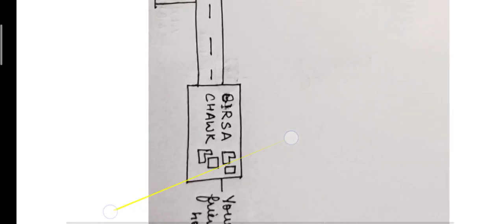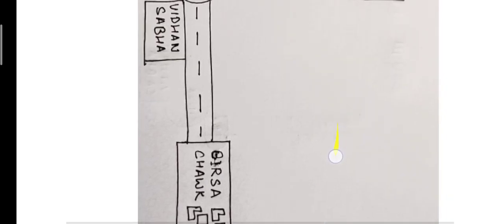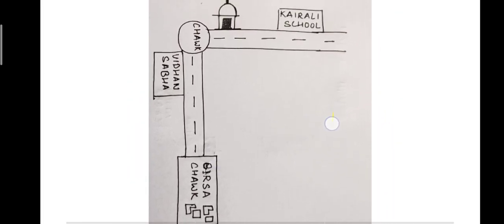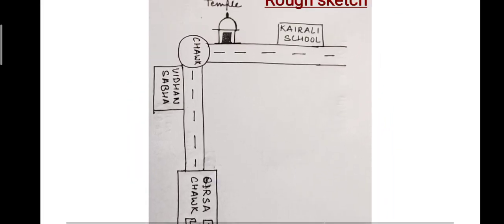So this is a rough sketch which I have drawn. As you can see here, I have written your friend's house and he lives somewhere in Birsa Chowk. We all know that if we go straight from Birsa Chowk, we will find Vidhan Sabha, we will find a chowk, and if we turn towards right, you will have your Kerli school.